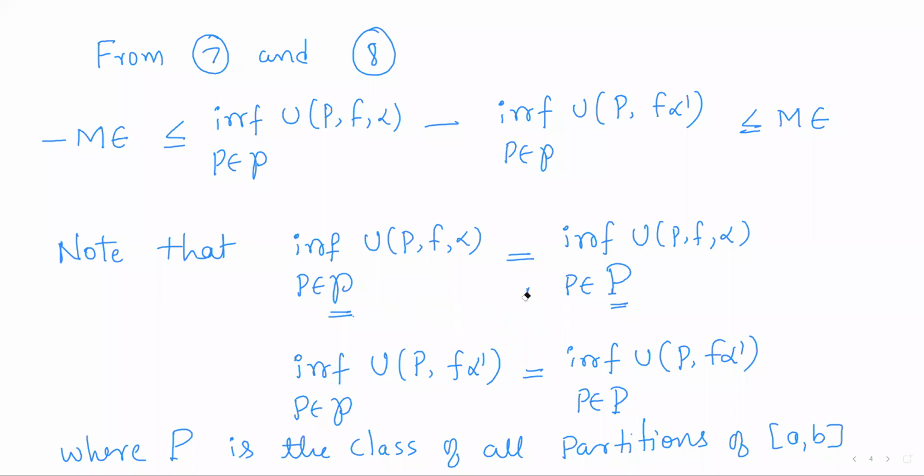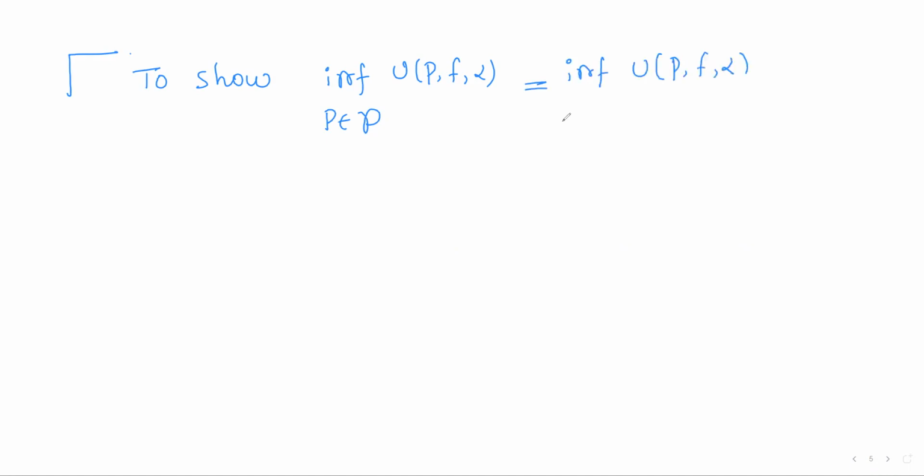So I'll illustrate one of these two, the other follows as it is. So to show infimum of U(P, f, alpha) as P varies over the refinements of P star is equal to infimum of U(P, f, alpha) as P varies over all the partitions. Now, first of all, script P is contained in capital P. So script P contains some special type of partitions which are refinements of P star, but capital P contains all the partitions.